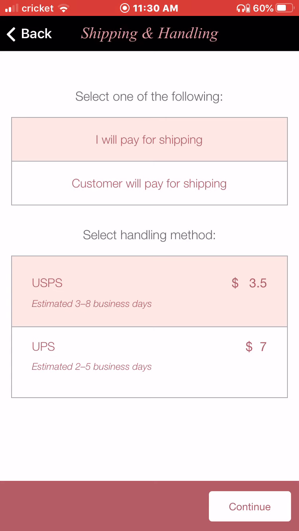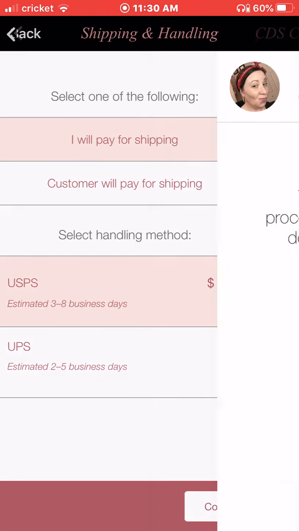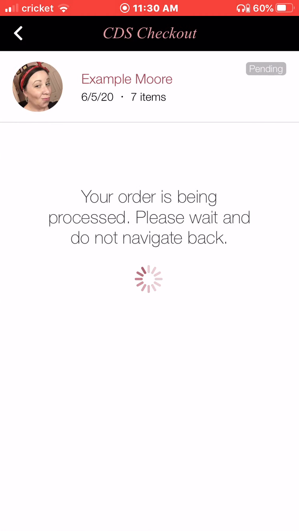That's just kind of my rules. I suggest you follow them until your great start period is over. Then you can change them. See how you like it. So go ahead and hit continue. All right, my order is being processed. Please wait, do not navigate back. Sometimes it takes a little bit depending on your Wi-Fi signal, but now it's going to give me a screen where I can choose how to pay for it.